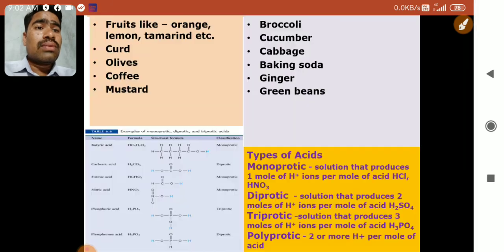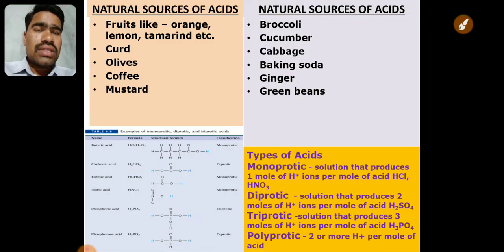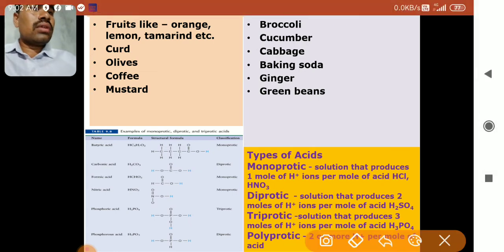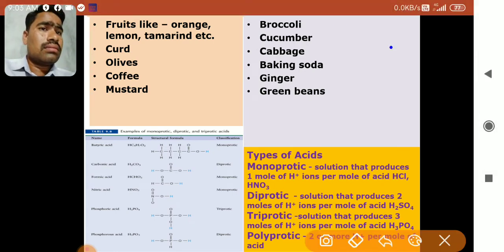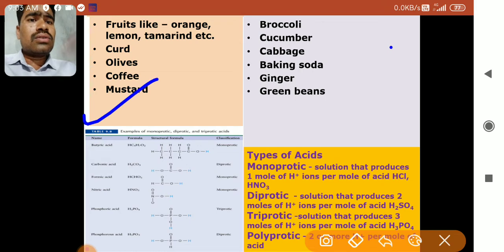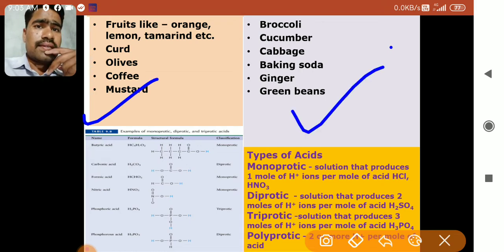Let us go to the next point, that is the sources. A very important point now is what are the sources of acids and bases. In the very first slide I told you that we are all surrounded by acids and bases, right? So what are these sources of acids and bases? Now see, these are the sources of acids and these are the sources of bases.